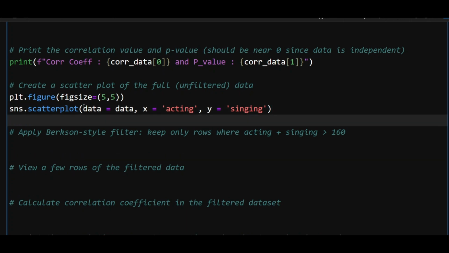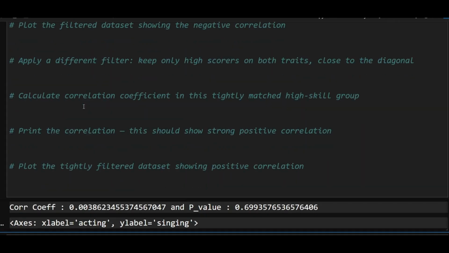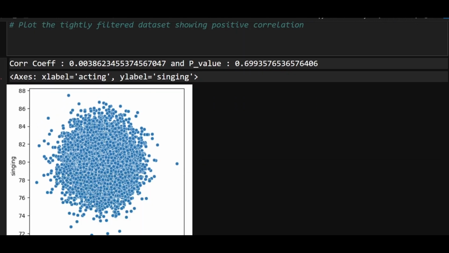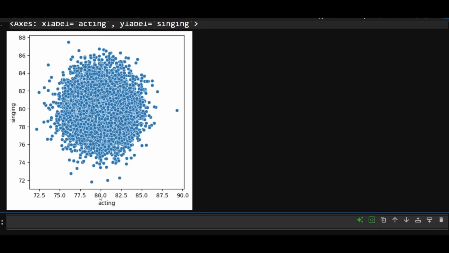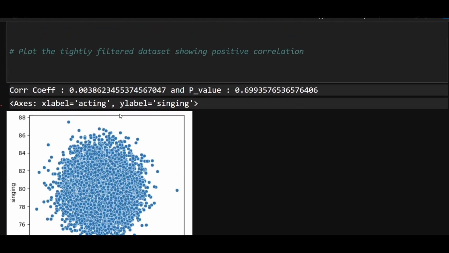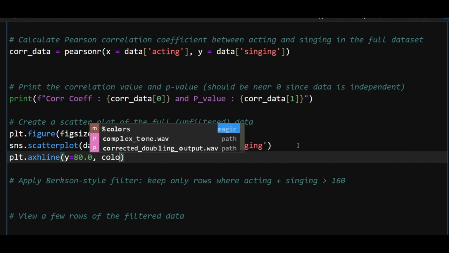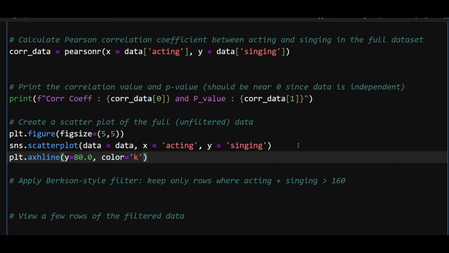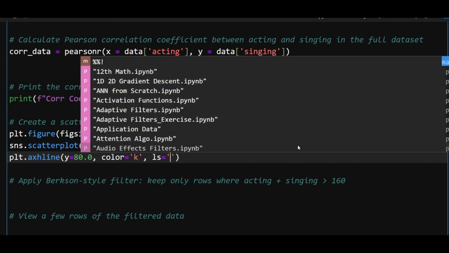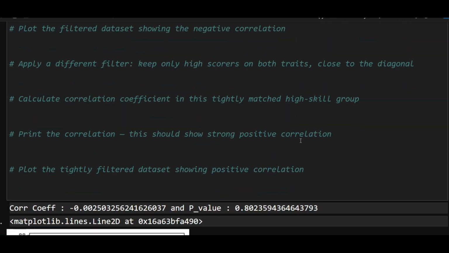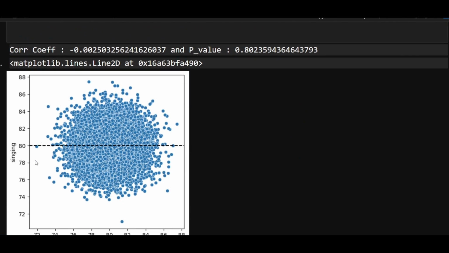And I'm going to, let's see if everything is all right here. Yes, so clearly we have acting on x axis and singing on y, and nothing is correlated, so it's all a random mess. There's no pattern which is emerging. Let's just create some more visuals. So I'll just create a horizontal line on the plot showing the mean of the y data, and it will have a color black, and I want a line style which looks like dashed. So let me just run this, and yeah, you can see there's a dashed black line which is at the